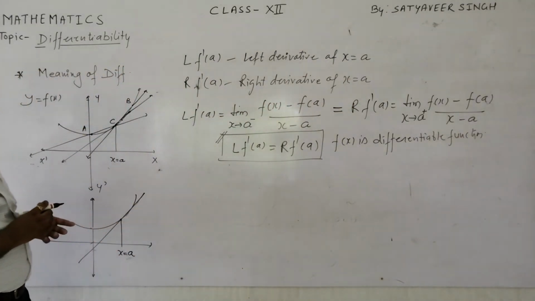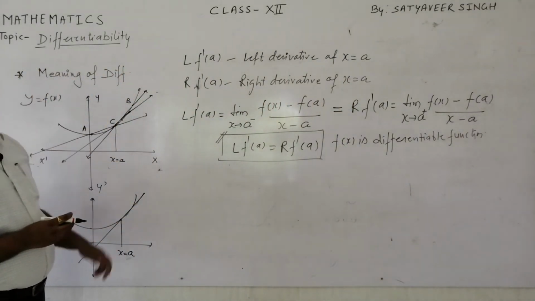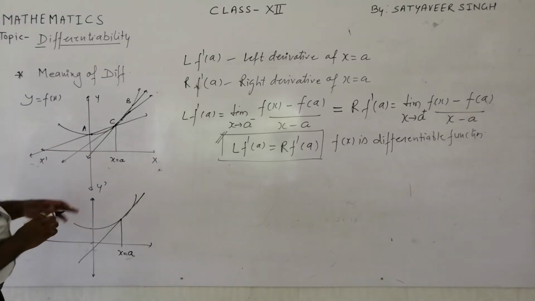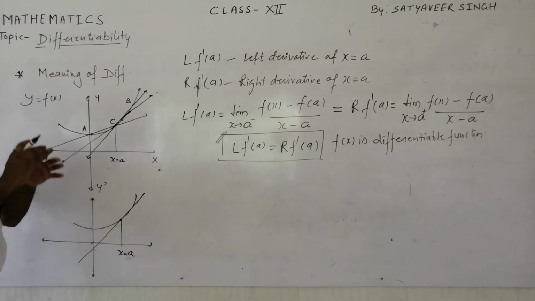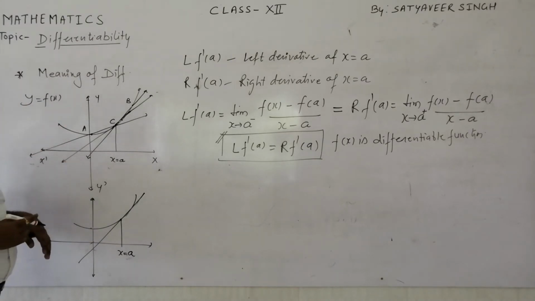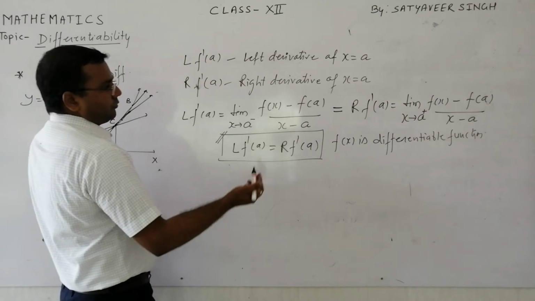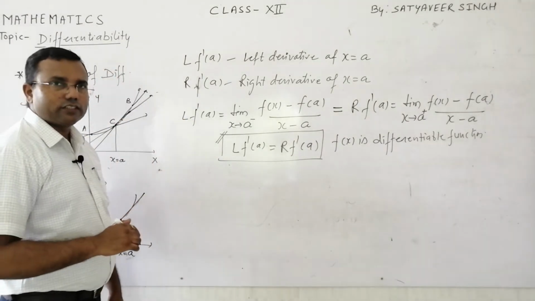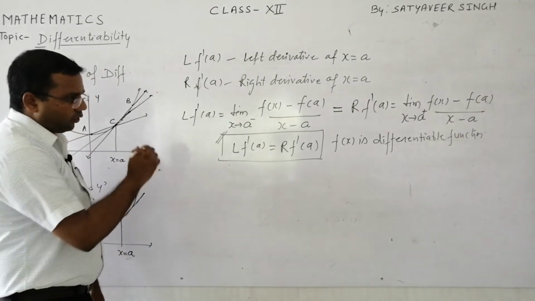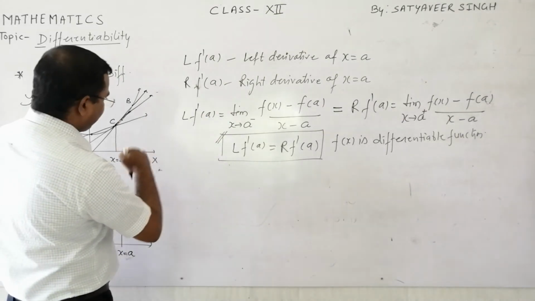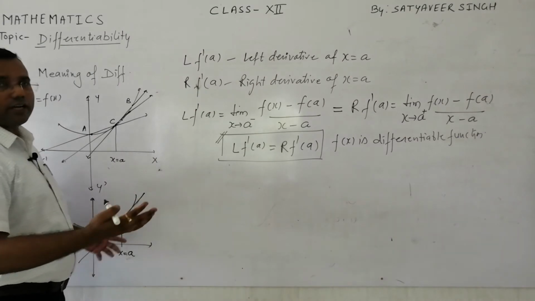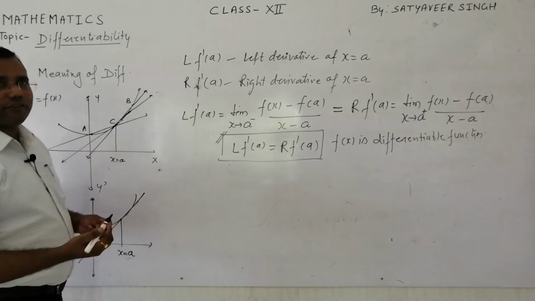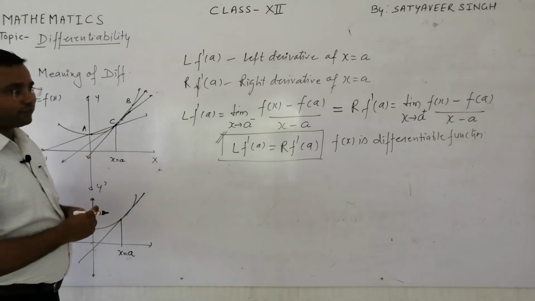If left hand derivative is equal to right hand derivative, then we say it is differentiable at x equal to A. This is the theory behind it. We do not apply this in the questions generally, but we find the derivative using direct results. But if somebody asks, as we have checked the continuity of the function, similarly a question can be framed for differentiability also.